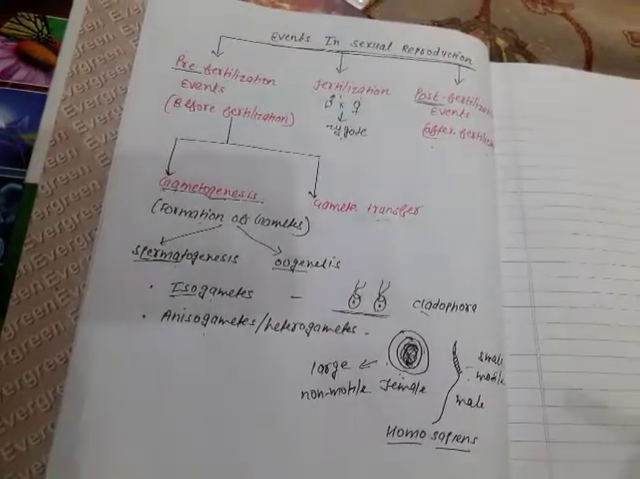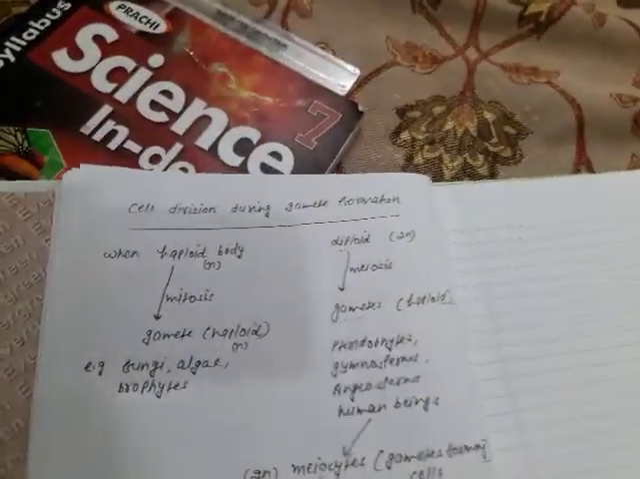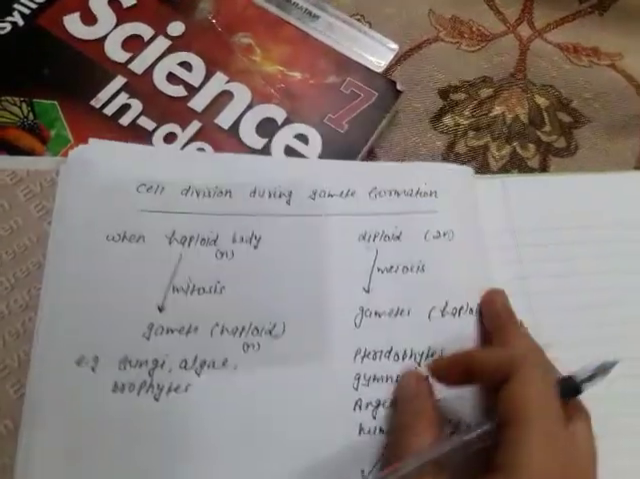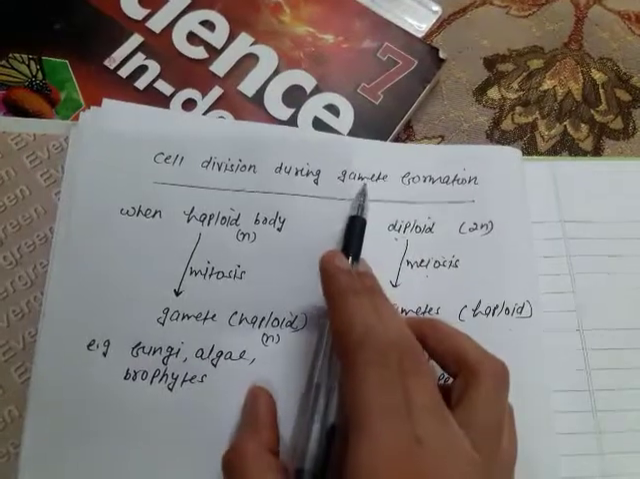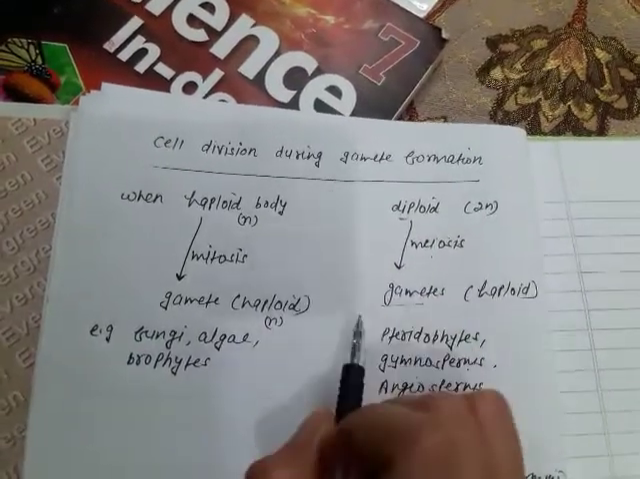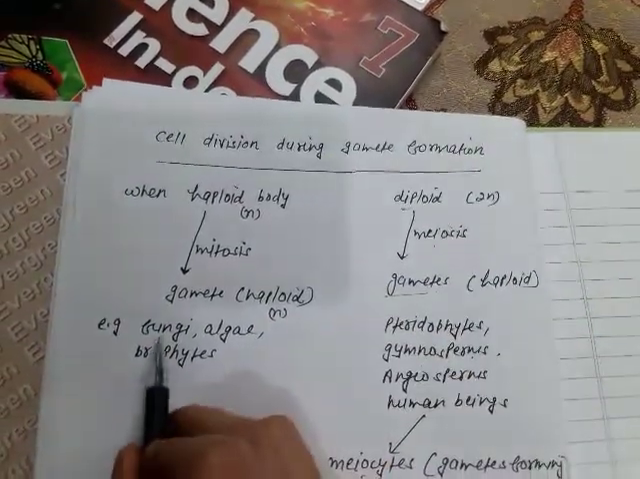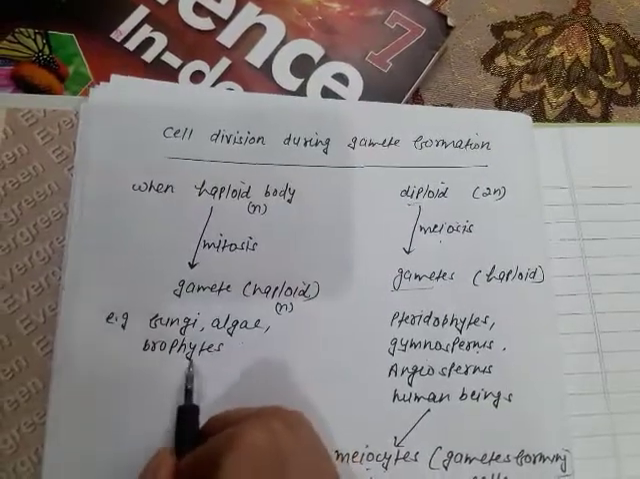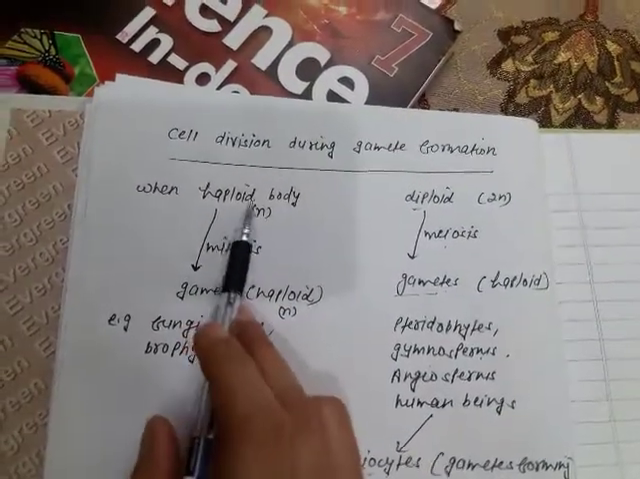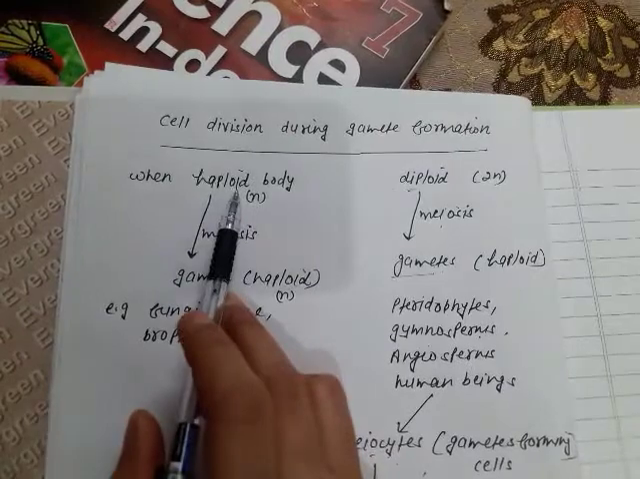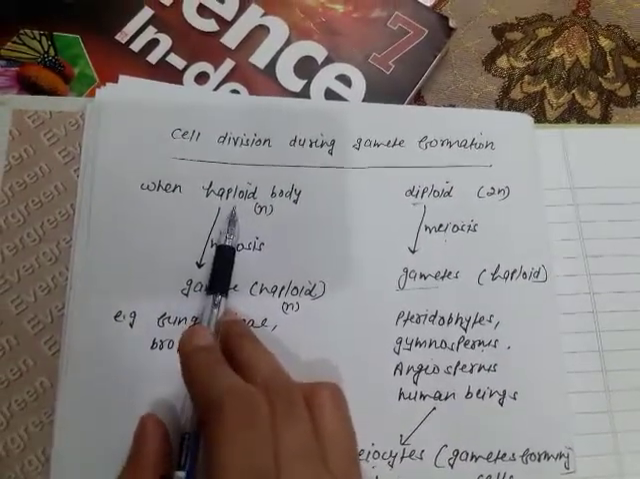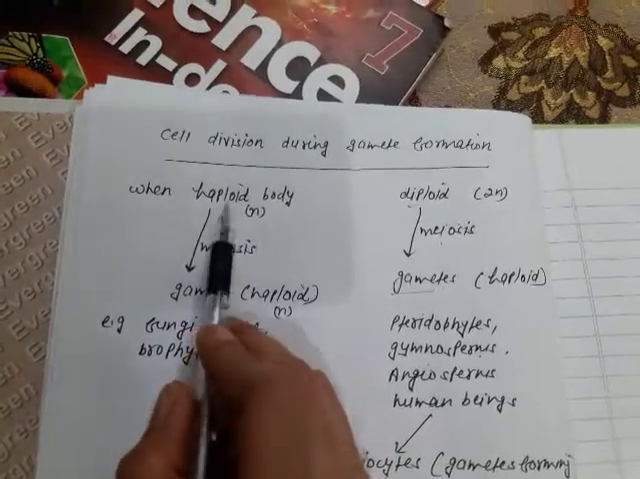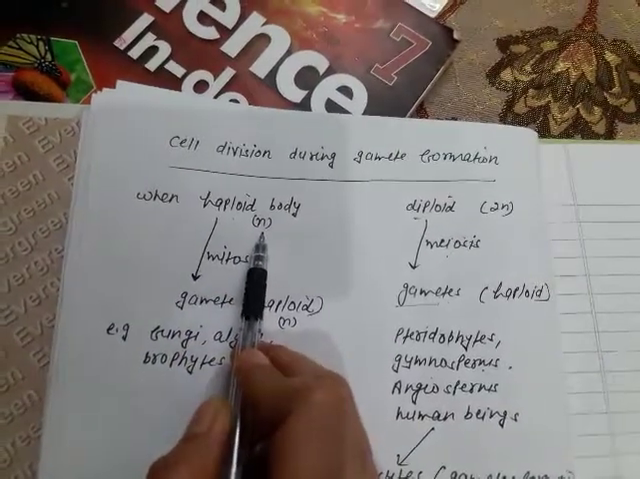Fine. Next is the cell division during gamete formation. How gametes are formed and what is the ploidy status of the gamete. If the body is haploid, like in some organisms, fungi, algae or bryophytes, their body is haploid. Haploid means they are having a single set of chromosomes. Chromosomes are not present in pairs and we denote the haploid body with N. So this is haploid.